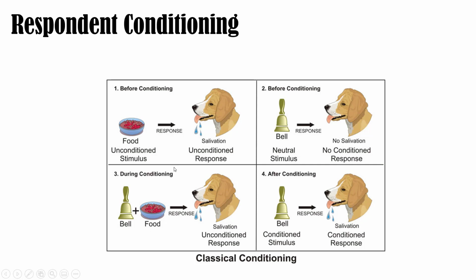So now, after this conditioning process, the bell has become the conditioned stimulus, and the salivation to the bell has become the conditioned response. When you see the word unconditioned, this means that it's due to our evolutionary history. So no learning has to take place. We're born with the fact that food will elicit salivation in our mouths. So that's why food is the unconditioned stimulus, which elicits salivation as the unconditioned response.